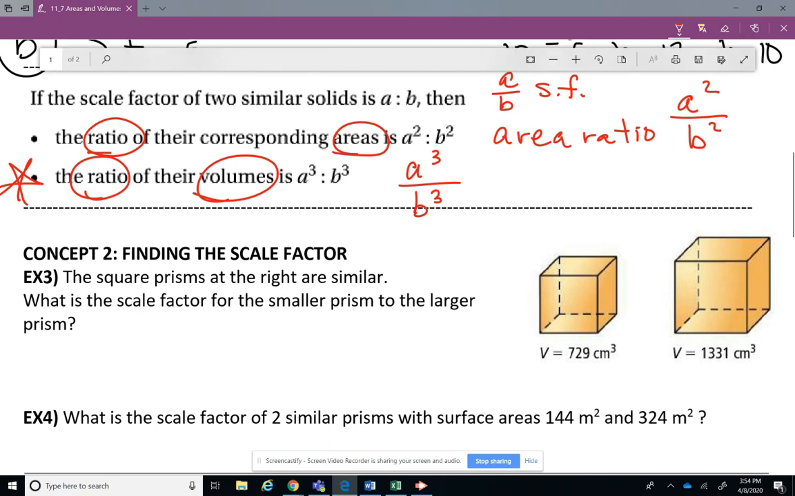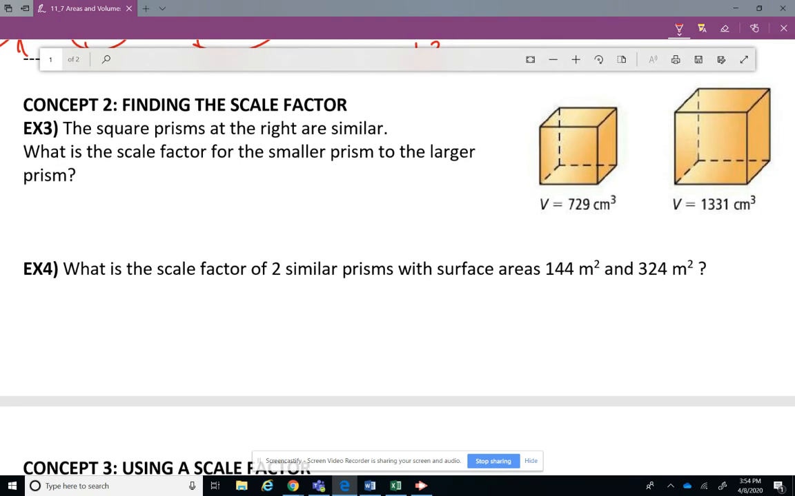All right, finding the scale factor. All right, let's look at this one. The square prisms at the right are similar. Okay, they're already telling us, hey, these are similar. What is the scale factor for the smaller prism to the larger? So we're going from left to right.